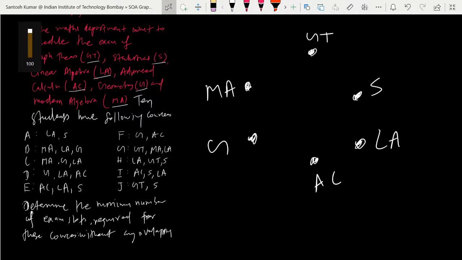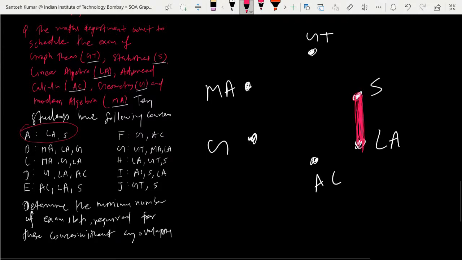Join the vertices having a common student. A student has two subjects, linear algebra and statistics. So you have to join linear algebra and statistics because you cannot make the same slot for both. They have the common student A, so you have to make different slots. So for different slots, you make the edge.